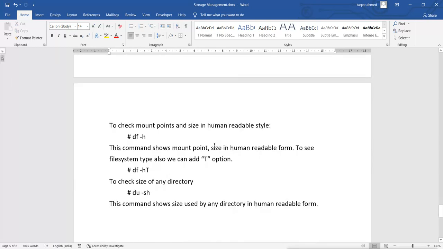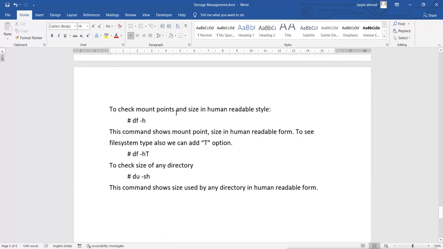Then to check the mount points with the size in human readable form, that means I want to see how much size is used and how much is remaining, I will use the df command, and with -h it will show me the human readable form. And in case I want to see the file system also, I can use the extra -T option. Now it shows me the whole hard disk, whole partition size used and remaining.